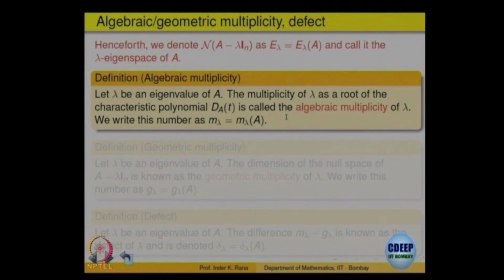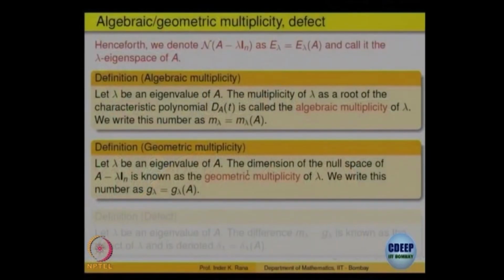Now, on the other hand, for this eigenvalue, we are interested in eigenvectors, right. How many eigenvectors exist depends on the dimension of the null space. That we call the geometric multiplicity of the eigenvalue. So what is geometric multiplicity? That is the dimension of the null space of A minus lambda I n, which is the same as the nullity of this matrix.